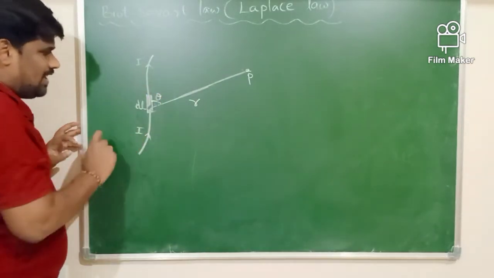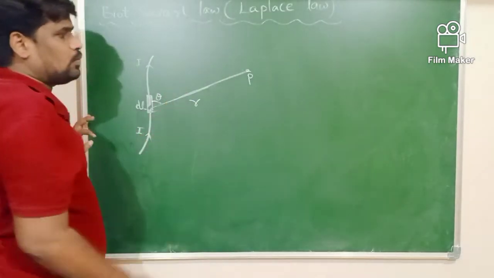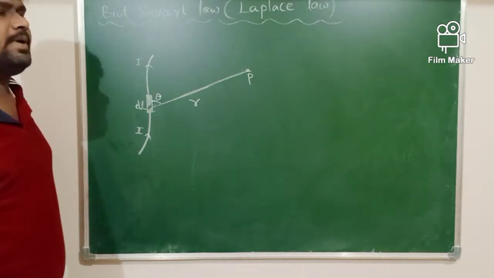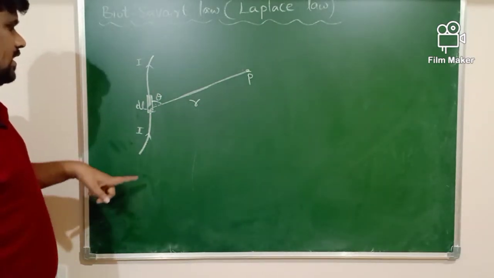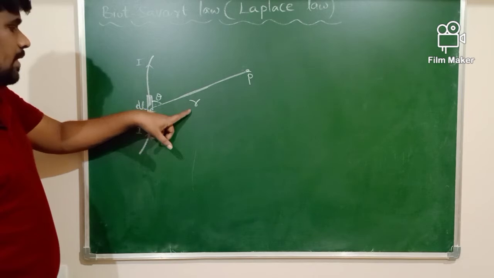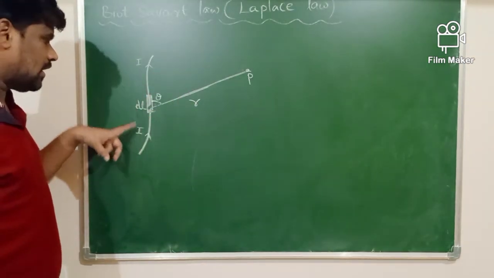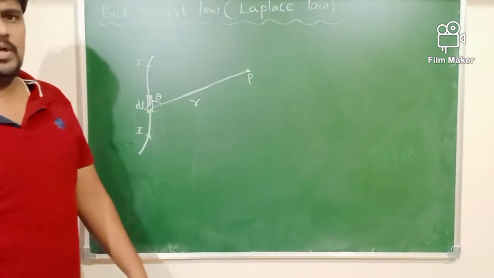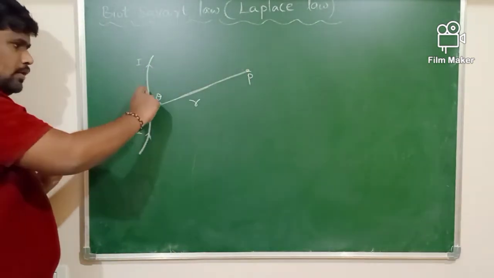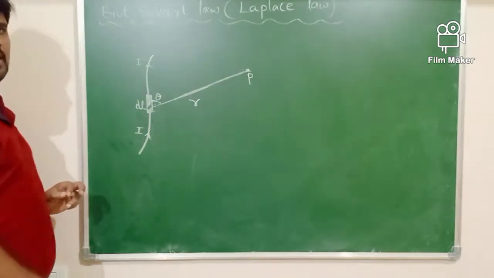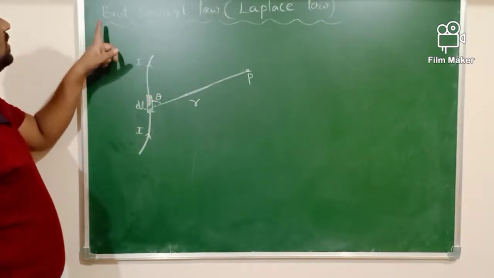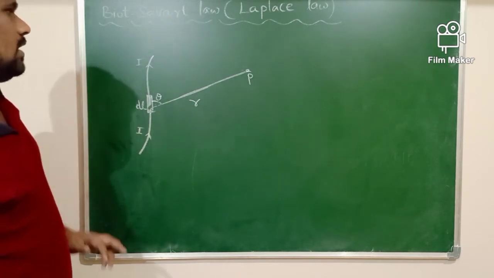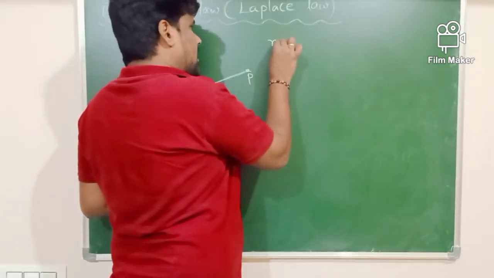So this dl will make an angle theta with the position of point P, which is also called the displacement vector. What is theta here? Theta is the angle made by the displacement vector with the current element. And the magnetic field produced at this point P by this small current element, or this part of a conductor, is given by the Biot-Savart law.